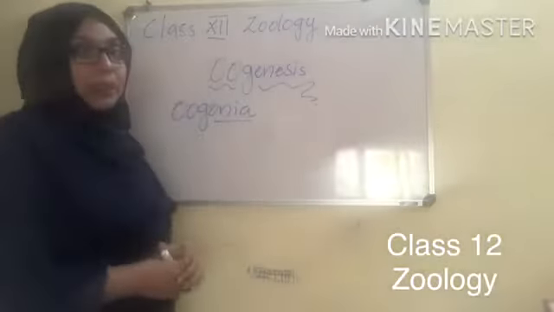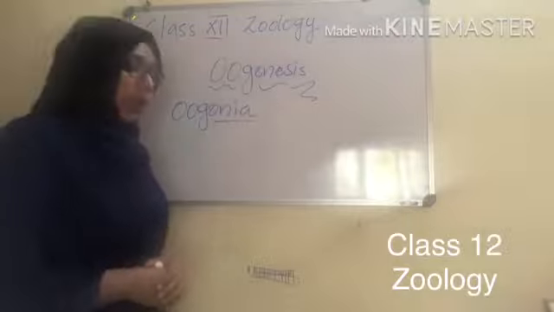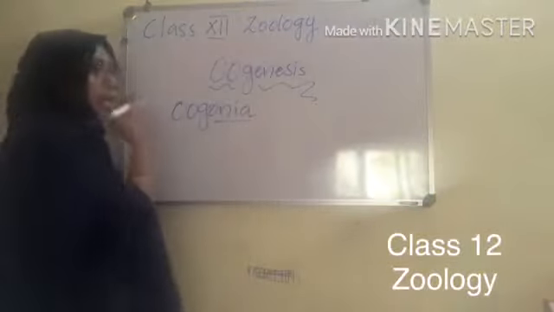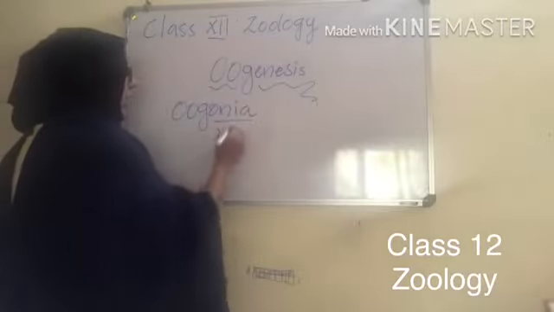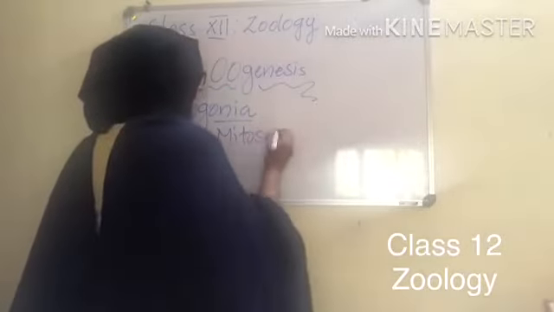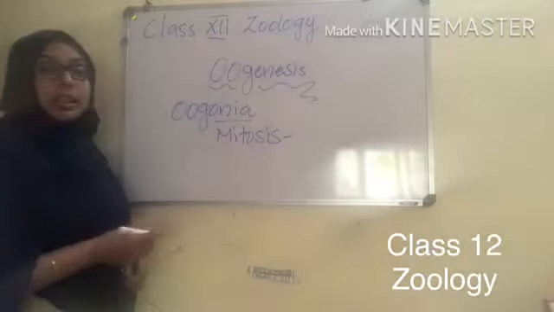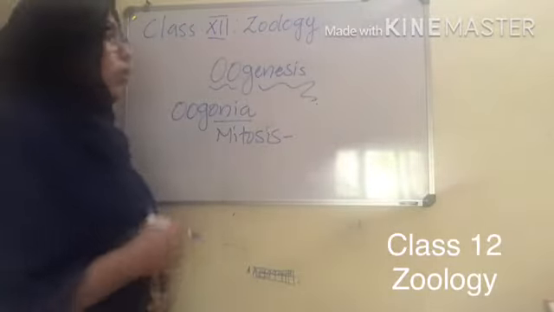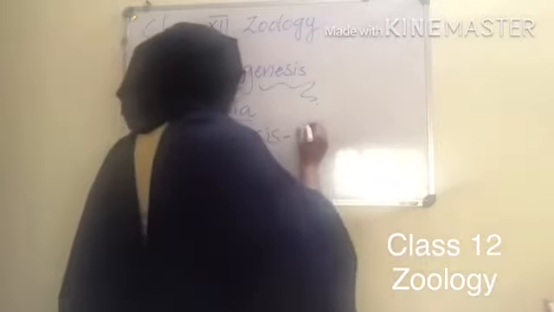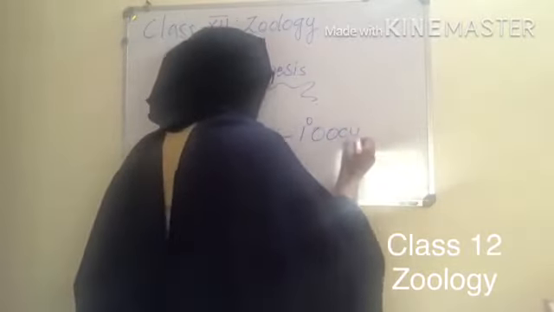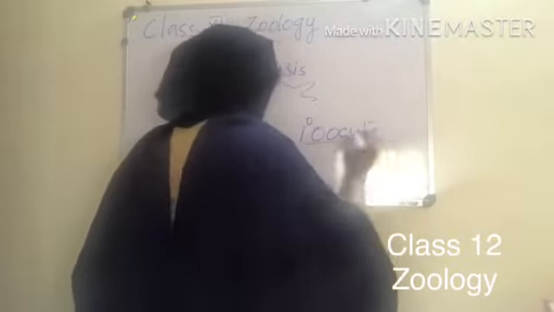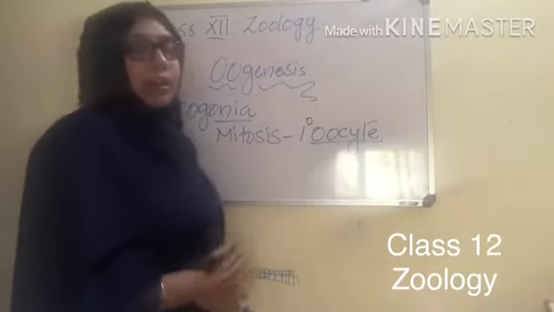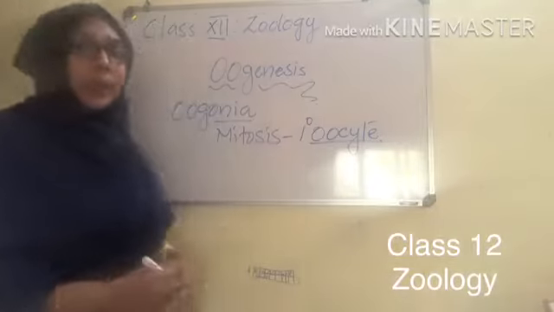And what happens is these oogonia undergo division, similar to spermatogonia, isn't it? They undergo mitosis and increase their number. Out of this, some of them would differentiate and form the primary oocyte.